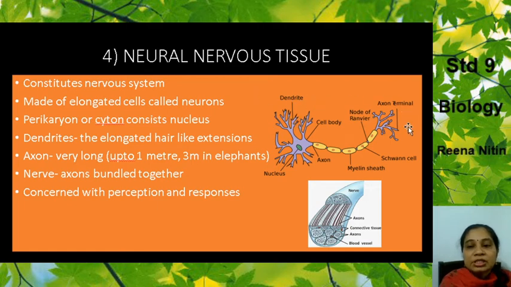You learned about the structure of the nerve cell. Remember this diagram. In this nerve cell, you can see this main body. It is known as a cyton, and here you have a new word, it is known as a perikaryon. It is either known as a cyton or a perikaryon. And what does it contain? It contains a nucleus. And you can see there are these projections, hair-like extensions coming out. They are known as the dendrites. And they have one big, narrow, long process. It's called the axon.